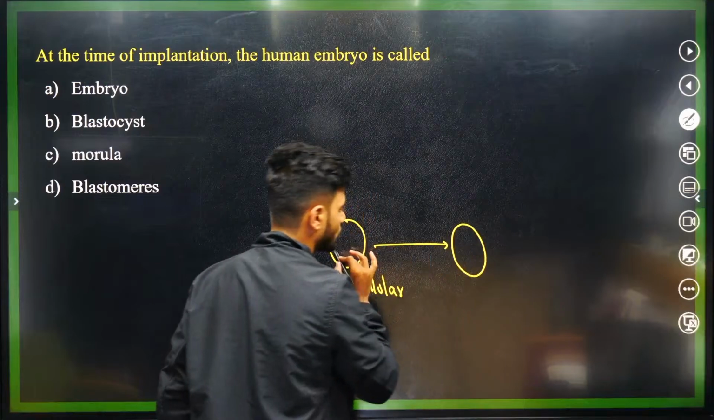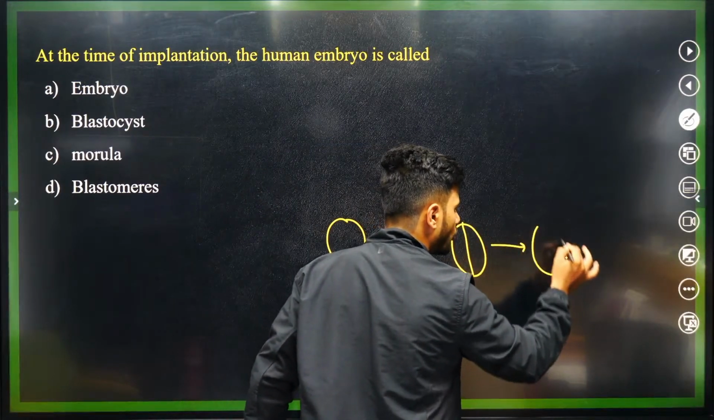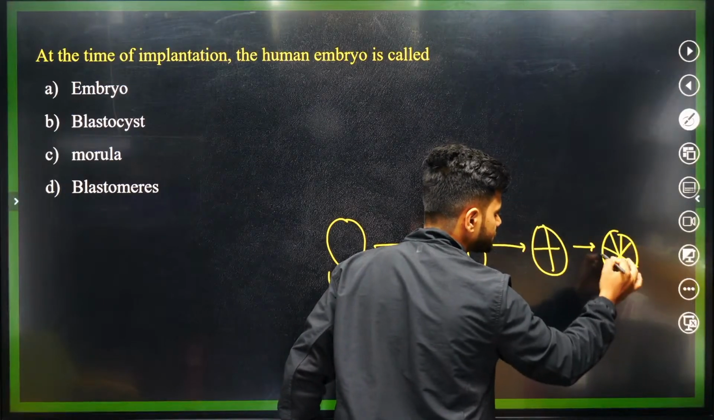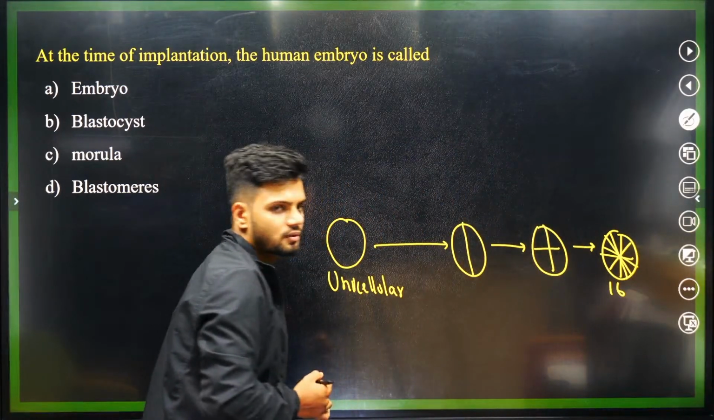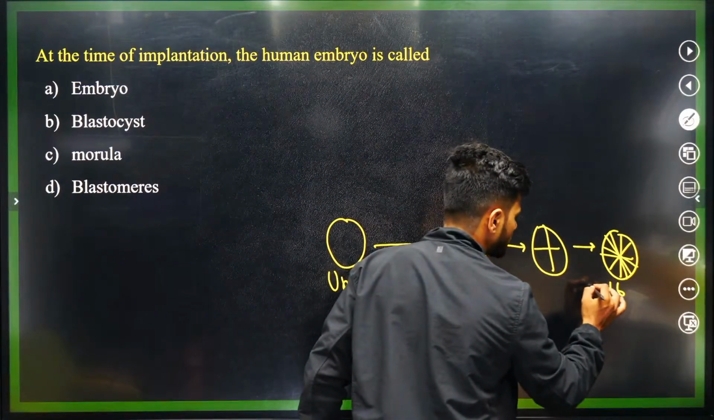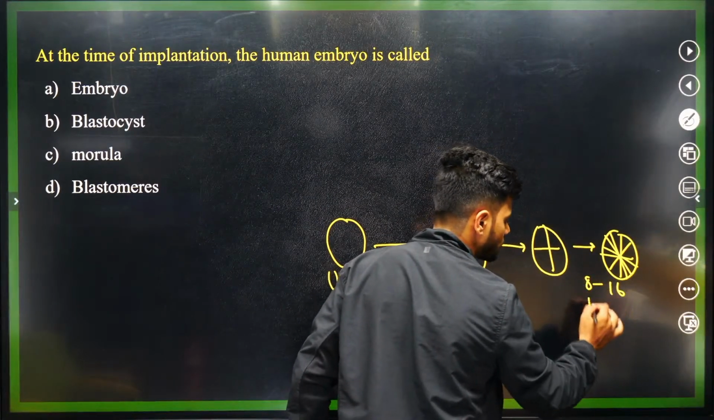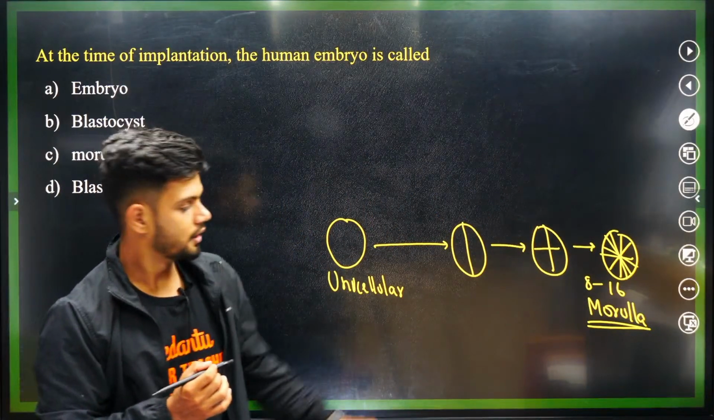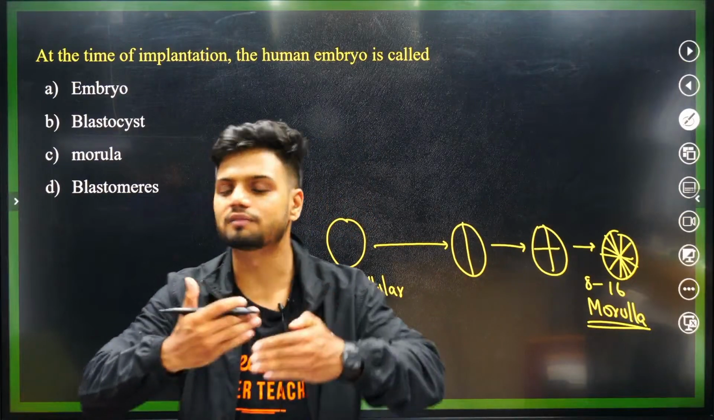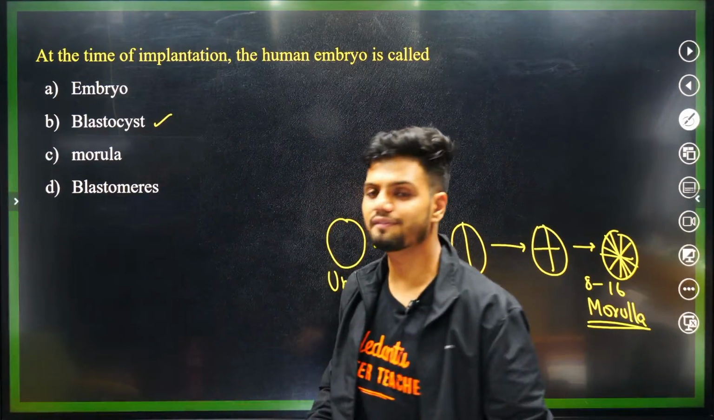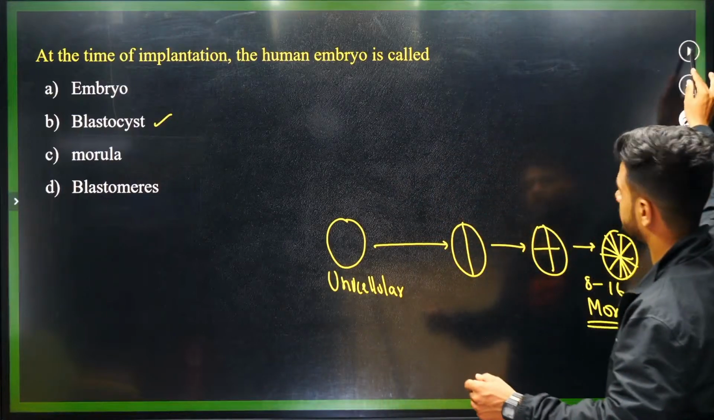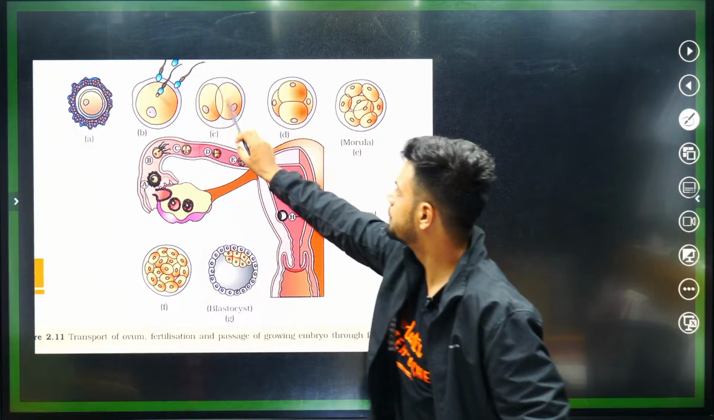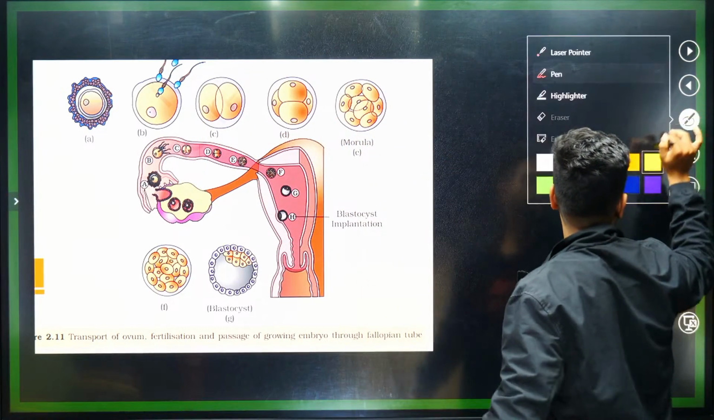1-celled, 2-celled, 4-celled, up to the 16-celled stage. The 8 to 16 cell stage is also called the morula. Yes, morula. Now this morula eventually gets converted into blastocyst. Single celled, this is your egg fertilization. 2-celled, 4-celled, this is the 8 to 16 cell stage.